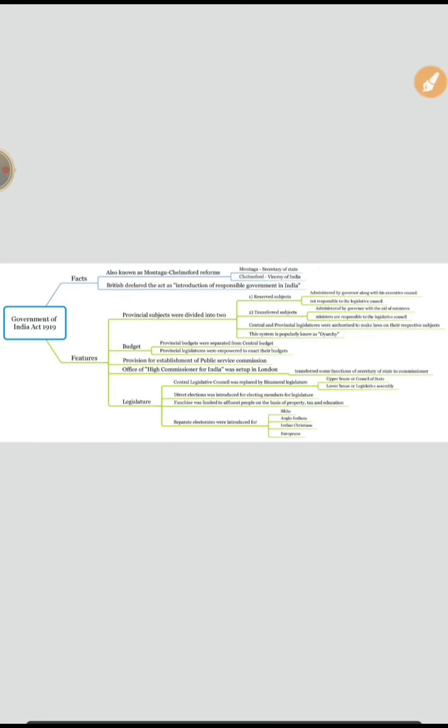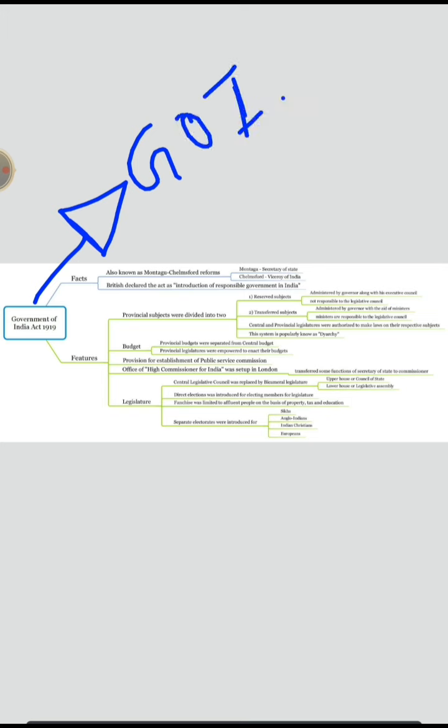So this is all about the Government of India Act of 1919. One more important change is, from now on it is called the Government of India Act. Did you observe this? Before this, they were known as Indian Councils Acts. So in this way, you need to interrelate the things in an analytical manner.